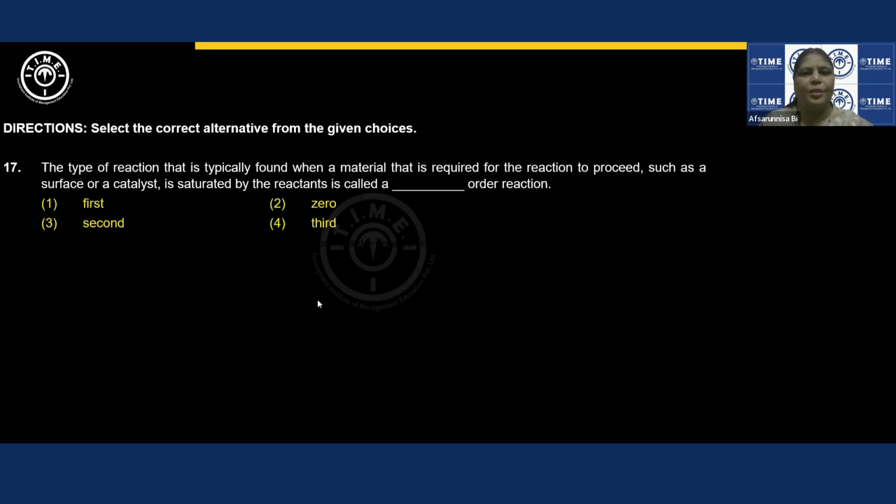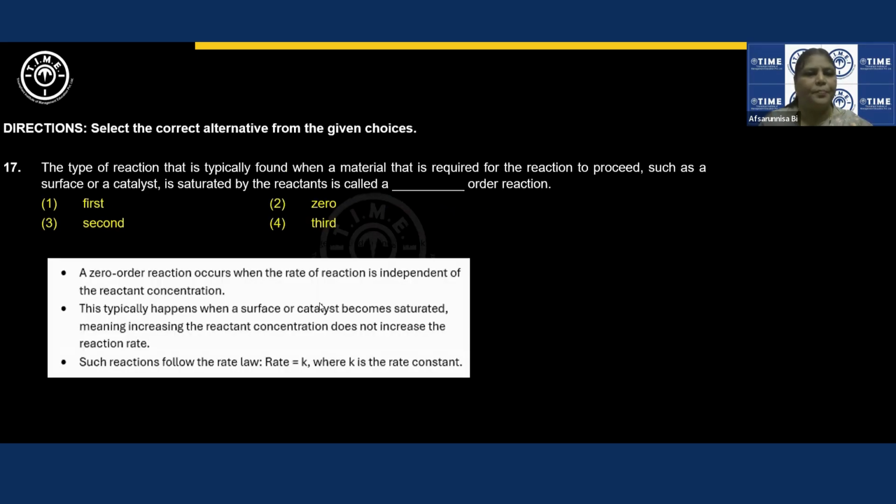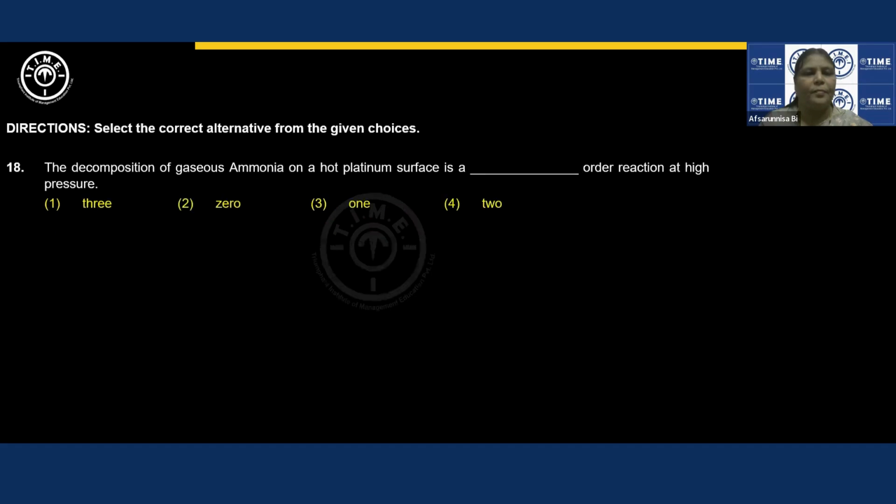Moving on to the next question. Here is the description part if you want. Similar type of questions have been asked in 2023 and 2024 related to the same concept. I placed it at one place.